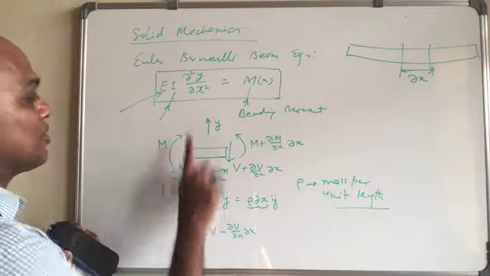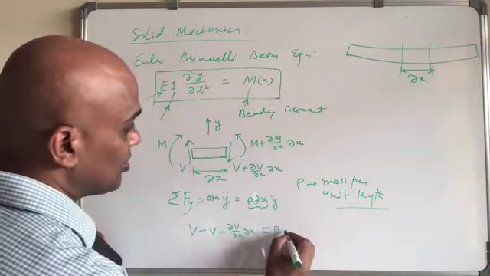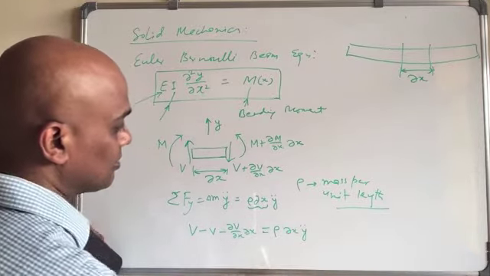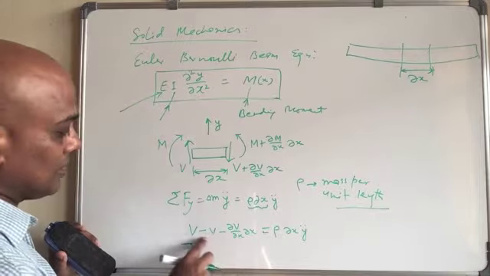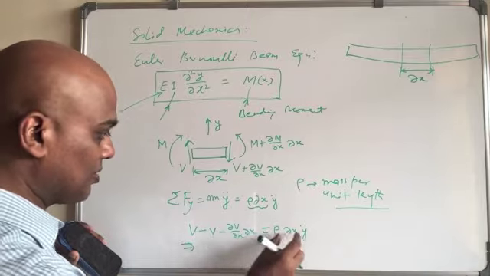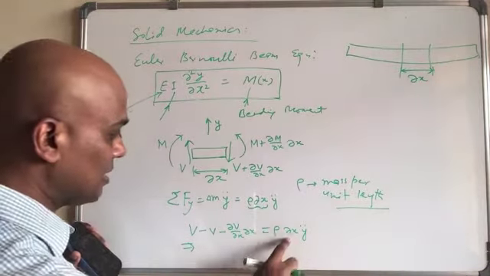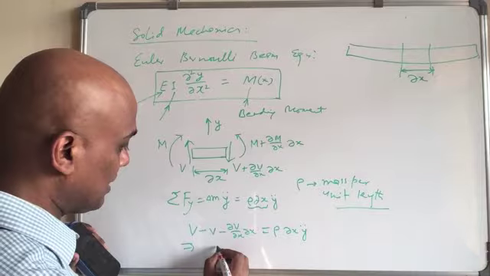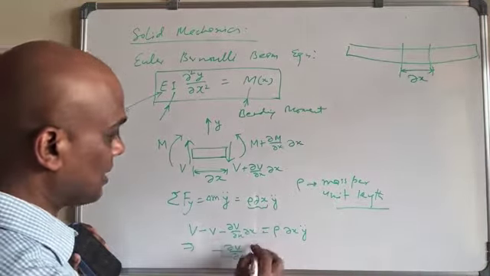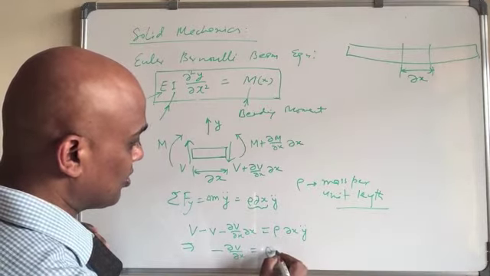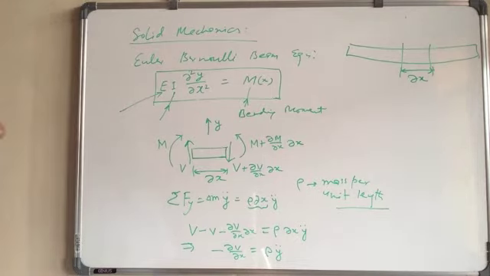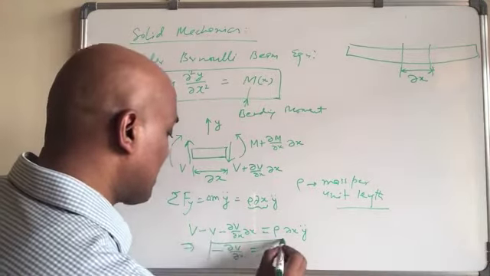So this is the total force upward equal to rho del x y double dot, and this cancels out, and simply we have minus del V over del x equal to rho y double dot. So this is the basic equation we have.